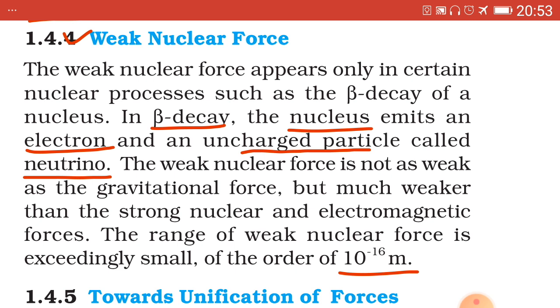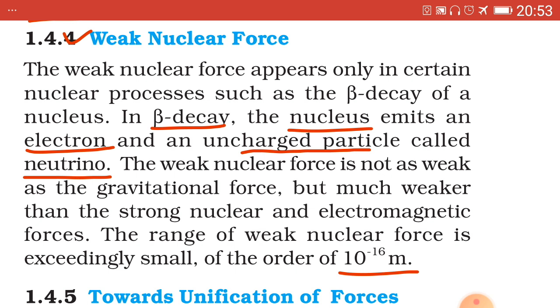Now, properties of weak nuclear force. It is stronger than gravitational force but much weaker than the strong nuclear and electromagnetic force.